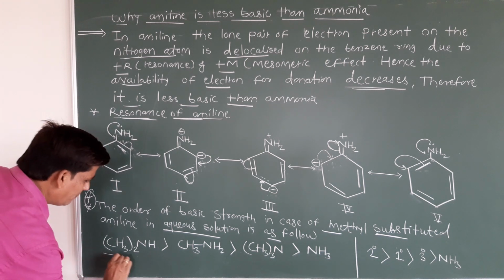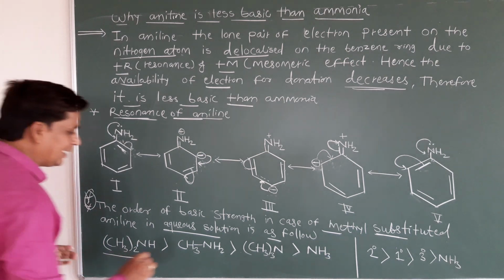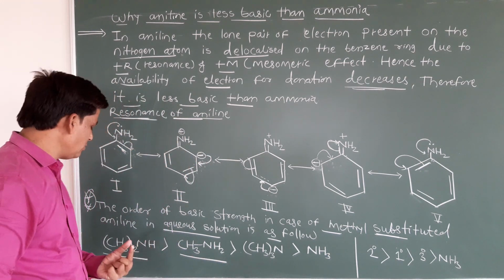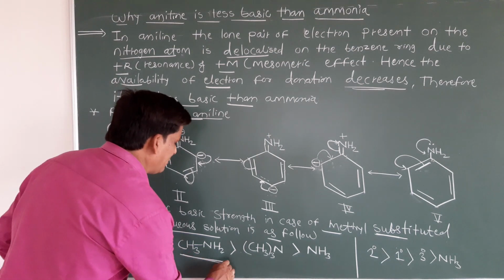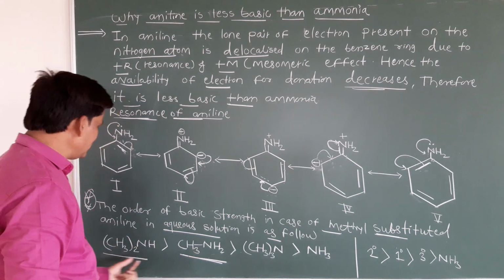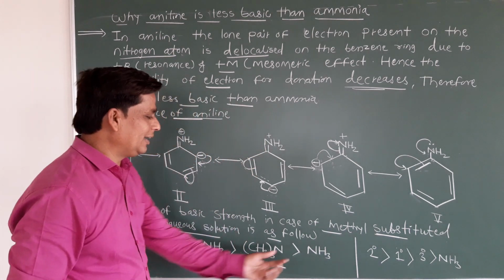(CH3)2NH is a secondary amine. CH3NH2 is a primary amine. This is methylamine, this is dimethylamine, then trimethylamine, and ammonia.